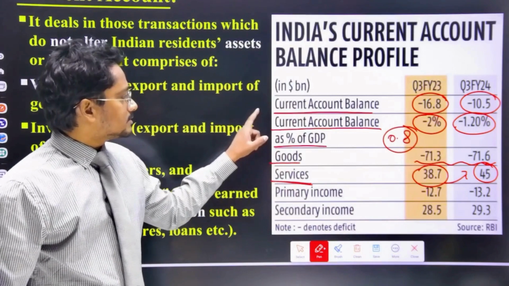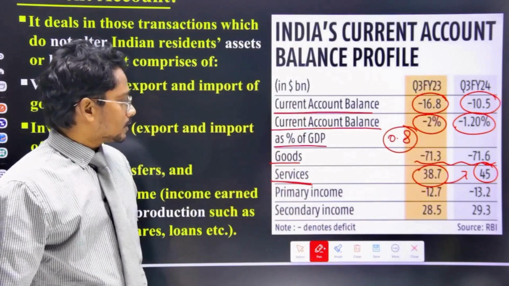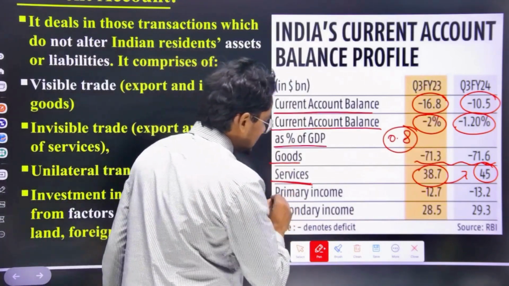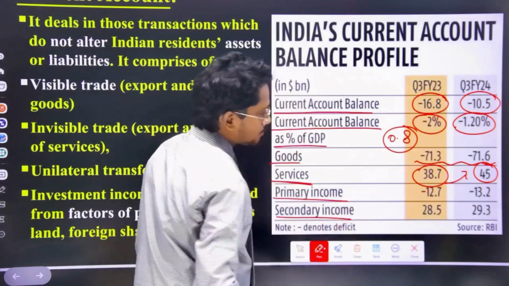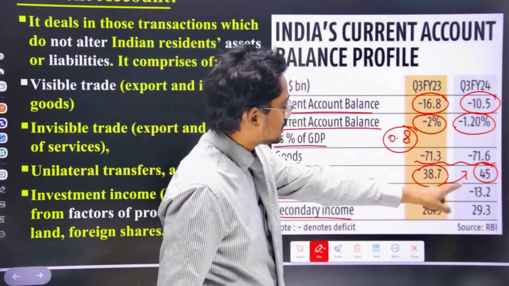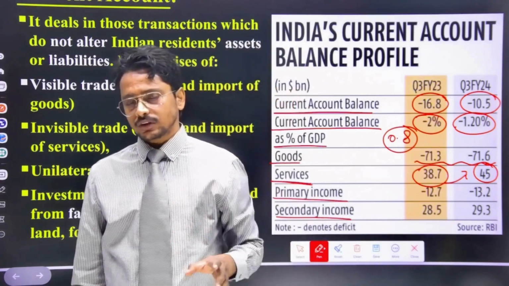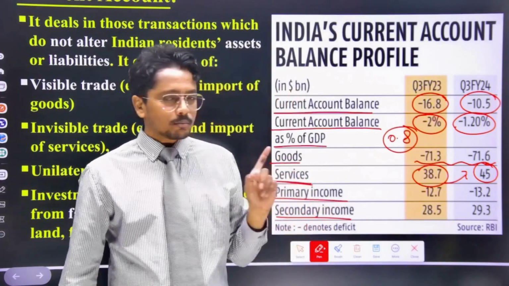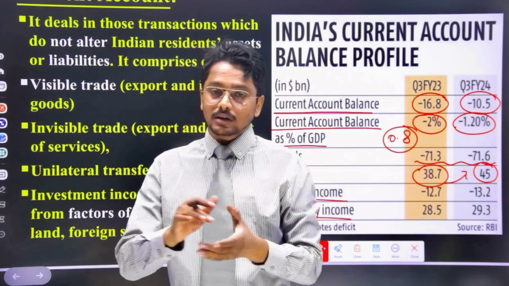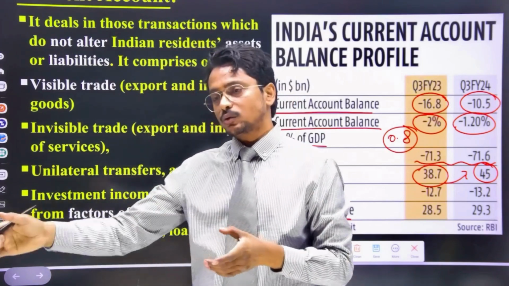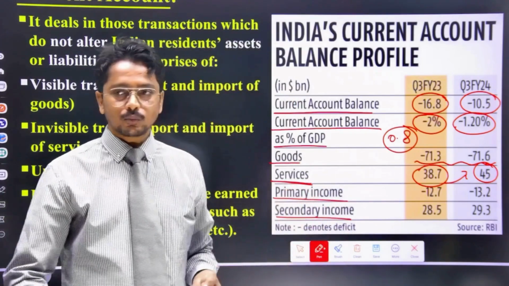Current account balance as a percentage of GDP. And in primary income and secondary income, both with little improvement, remained stagnant. So what is primary income? See, whatever terms are used by RBI are generally asked in UPSC. What is primary income? What is secondary income?